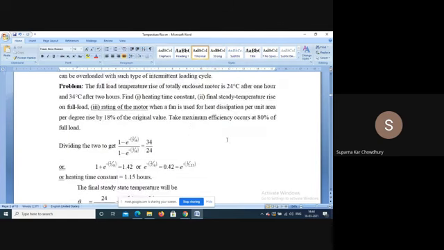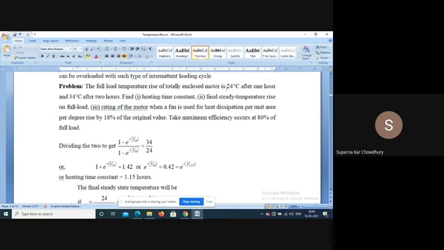Now there are some small problems. We are given here that the full load temperature rise of a totally enclosed machine is 24 degrees after 1 hour and 34 degrees after 2 hours. Find the heat time constant, the final steady temperature rise on full load, and the rating of the motor when a fan is used, for which heat dissipation per unit area per degree rise is increased by 18% of the original value. Take maximum efficiency to occur at 80% of the full load.